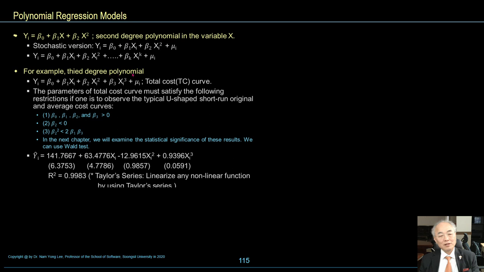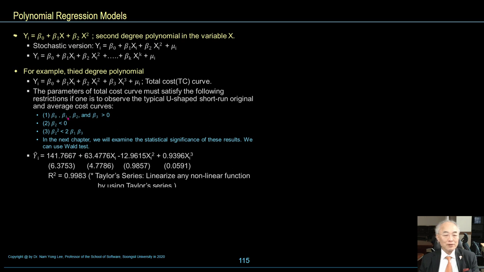a third degree polynomial like the total cost curve, TC curve. The parameters of the total cost curve must satisfy the following restrictions if one is to observe the typical U-shaped short-run marginal and average cost curves.